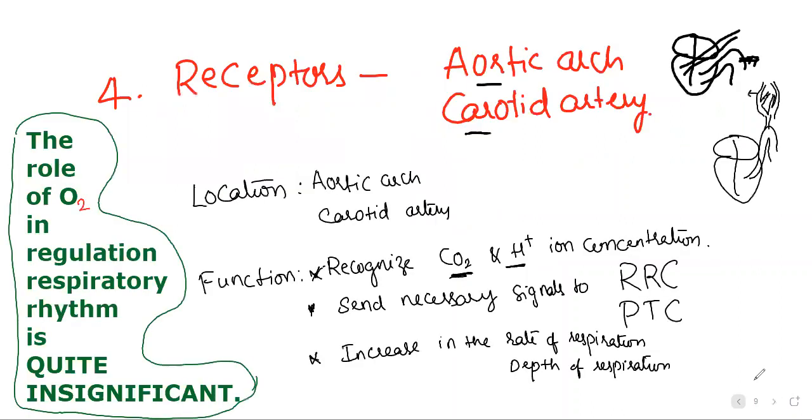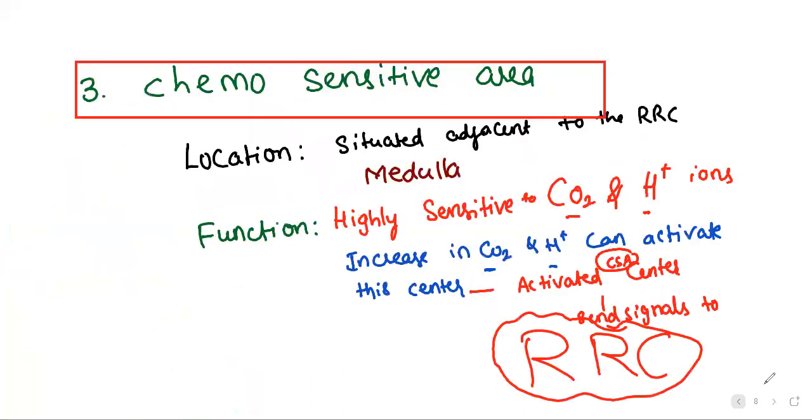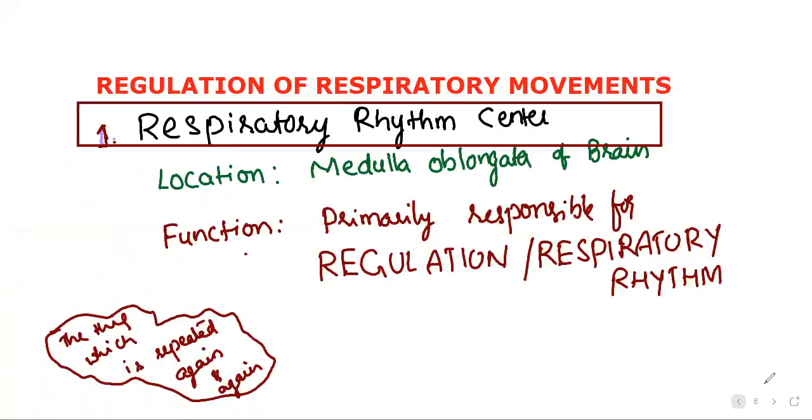So that's it. This is very important. That's why I took this much time here. The role of oxygen in regulation of respiratory rhythm is quite insignificant. Oxygen doesn't have any involvement in this particular area. Okay, is it clear about this? Let me show you once again.